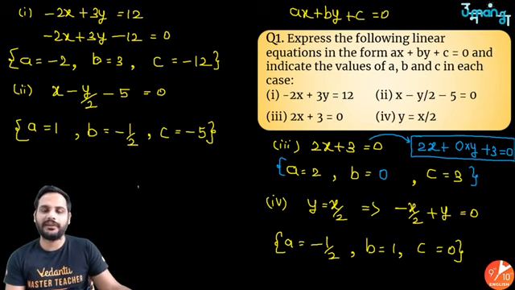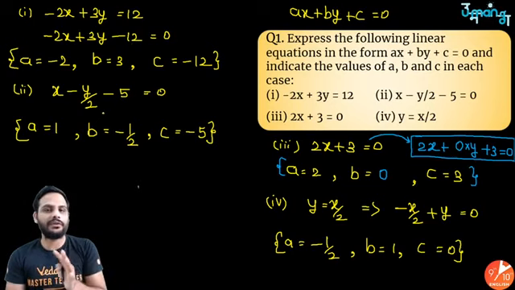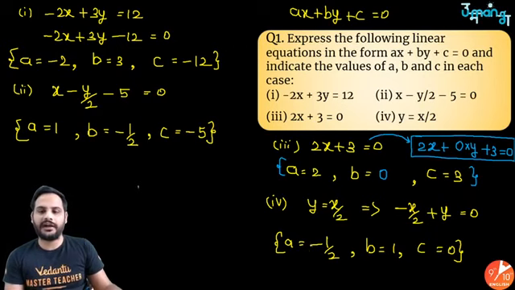So all this could be negatives also. So either this will be your answer, or negatives of this will be your answer. Okay, 1 or 2 will not change. Either the answer is minus 1 by 2, 1, 0, or 1 by 2, minus 1, 0. Because I can shift this y also over there.